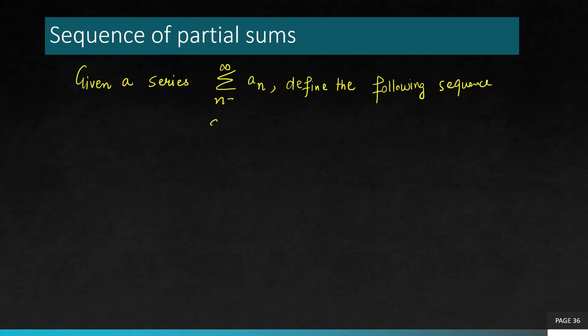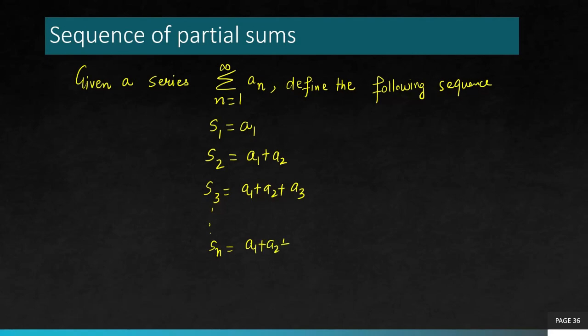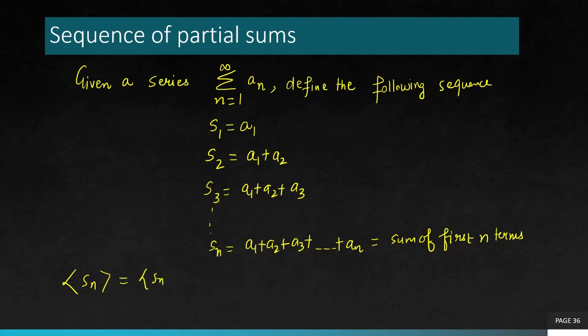We are defining a sequence here. S1 is the first term, A1. S2 is A1 plus A2. S3 is A1 plus A2 plus A3, and so on. Sn is A1 plus A2 plus A3, and so on, An. So this Sn is the sum of first n terms of the series. And the sequence Sn is known as sequence of partial sums of the series.